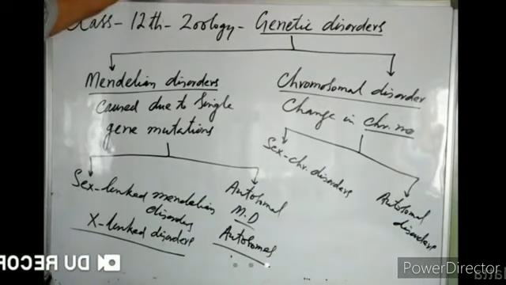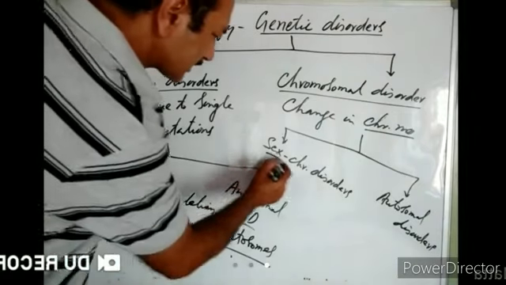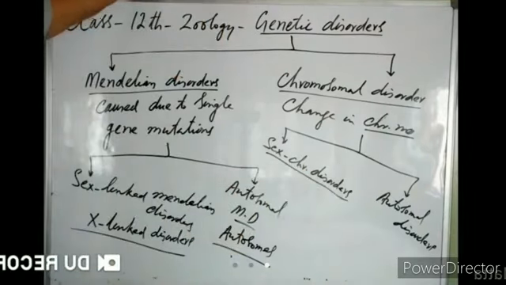Sex chromosomal disorders are those disorders which are caused due to change in the number of sex chromosomes. We usually have XX sex chromosomes in females and XY in males. If the number of these sex chromosomes increases or decreases, that is known as a sex chromosomal disorder.